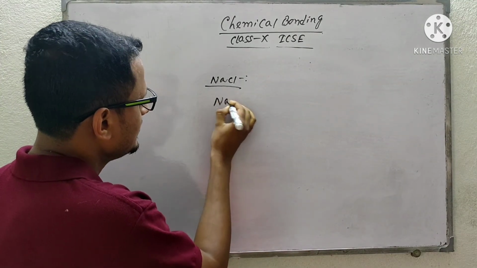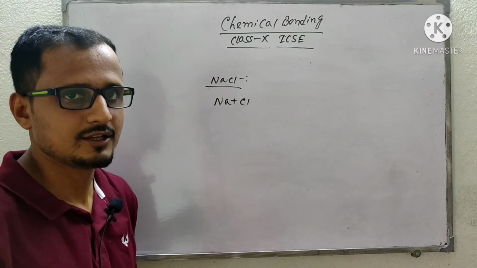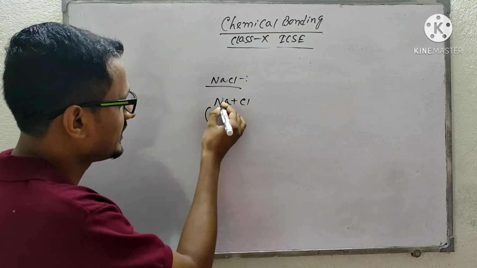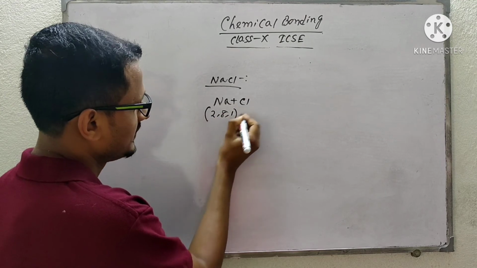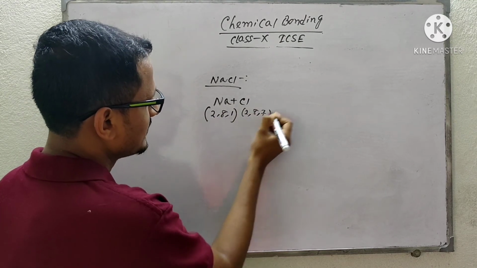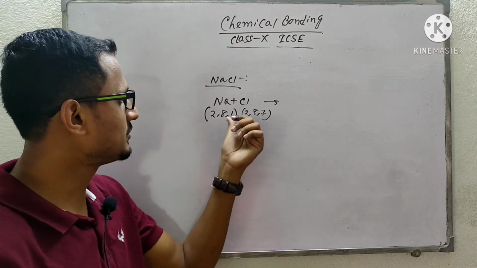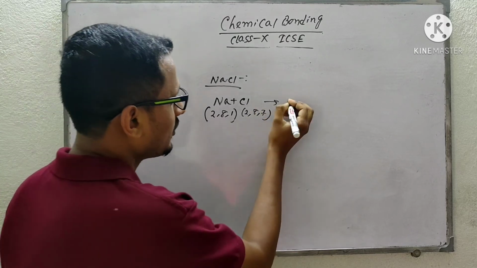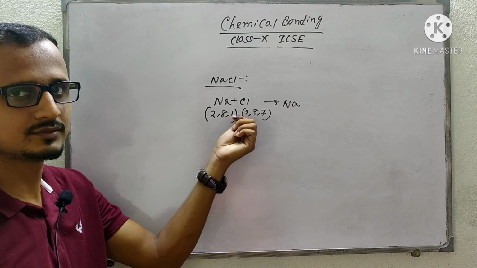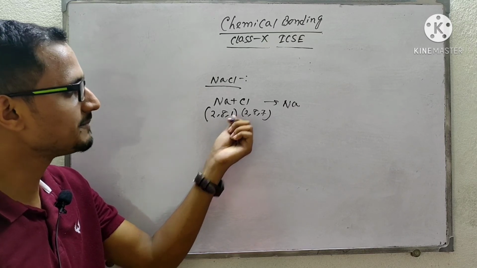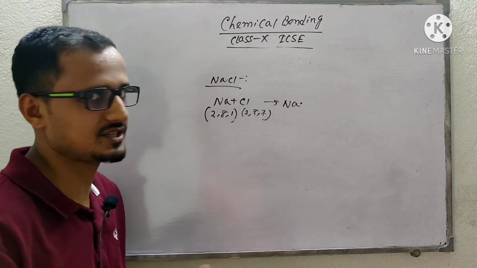Now here, this sodium chloride is formed by Na and Cl. So what you have to do? You have to write the electronic configuration of sodium, which is 2, 8, 1, and for chlorine 2, 8, 7. Now you have to show the outermost electrons by a dot. Here sodium has one electron at the outermost shell, so you give one dot. This representation is called Lewis dot representation.